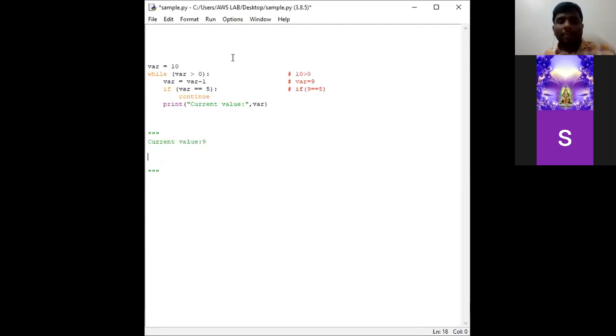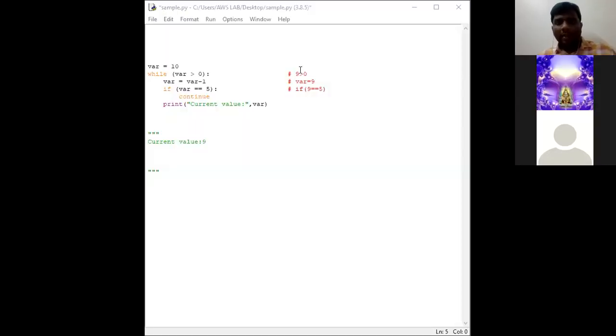Okay. Next, again it goes to the while loop. Now it checks 9 greater than 0. Is 9 greater than 0? This is our program where 9 is greater than 0.